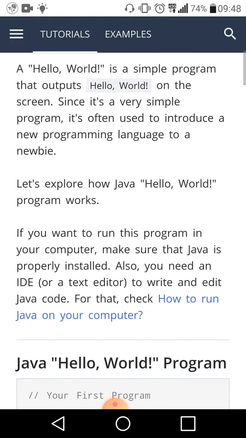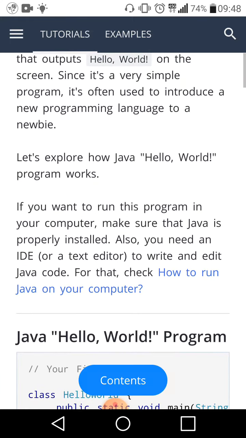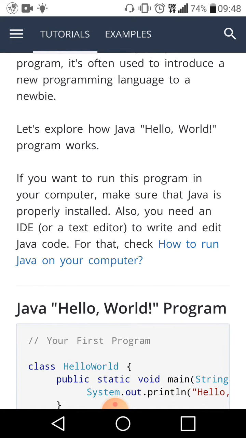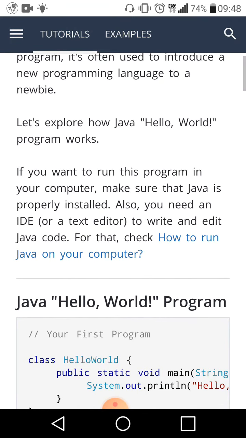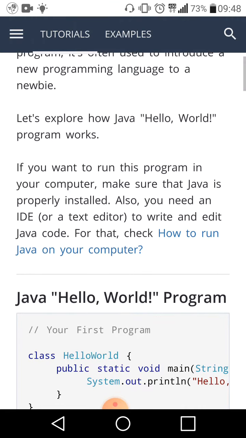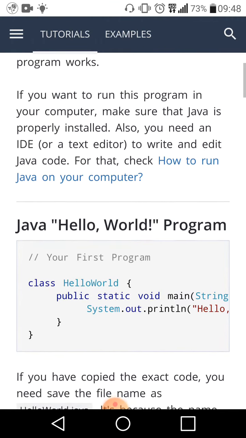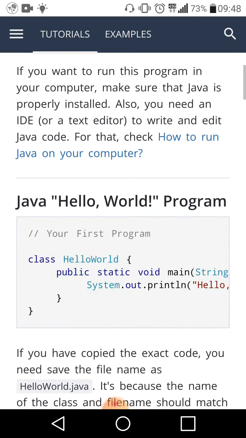Let's explore how the Java Hello World program works. If you want to run this program on your computer, make sure that Java is properly installed. Also, you need an IDE or a text editor to write and edit Java code. For that, check how to run Java on your computer.